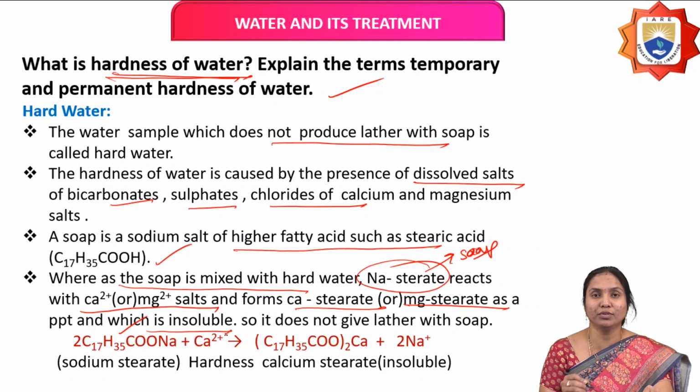That's why it doesn't produce lather. It forms insoluble precipitates, so it does not give lather with soap.